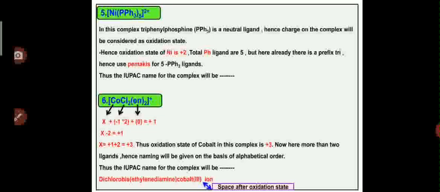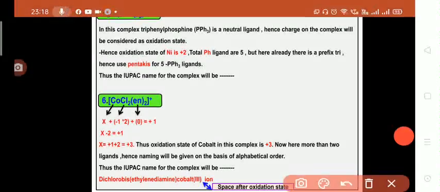So in this complex triphenylphosphine is attached to the Ni, and again we can see that PPh3 is a neutral ligand, and hence the charge present on the complex will be considered as the oxidation state for the central metal atom. The charge present on the complex is +2, so the oxidation state of the metal is again +2.